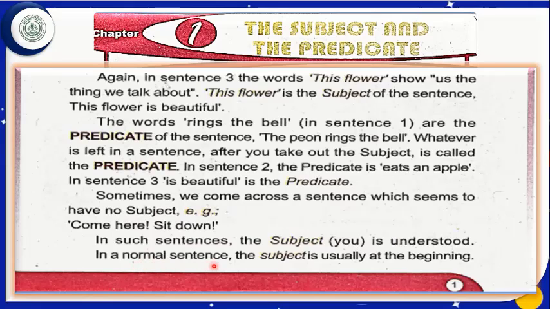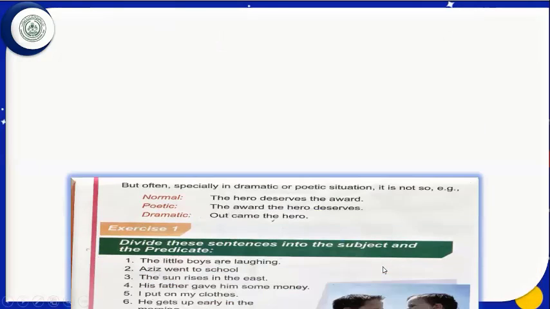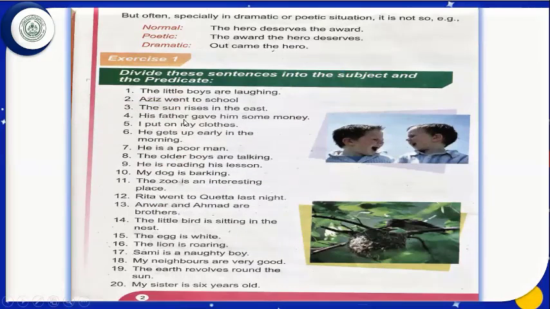In a normal sentence, the subject is usually at the beginning. But often, especially in dramatic or poetic situations, it is not so. For example, in a normal sentence: the hero deserves the award. In poetic form: the award the hero deserves. Dramatic form: out came the hero.